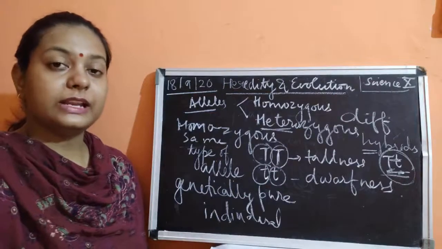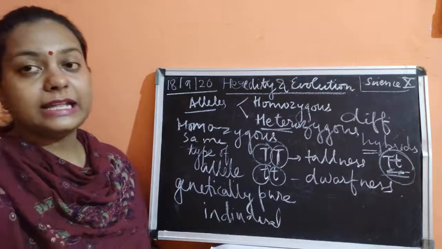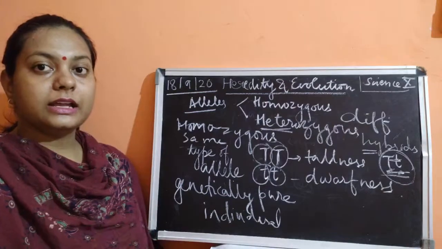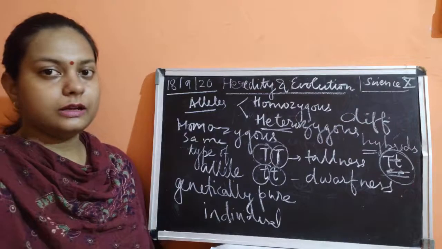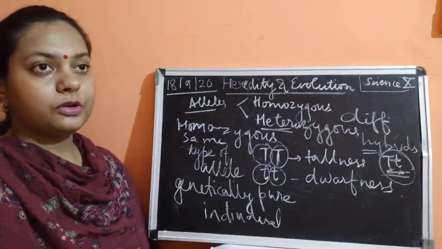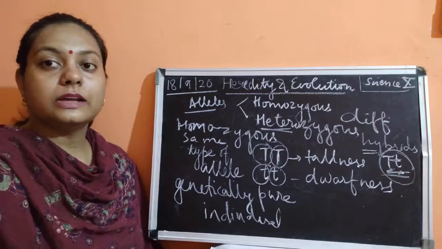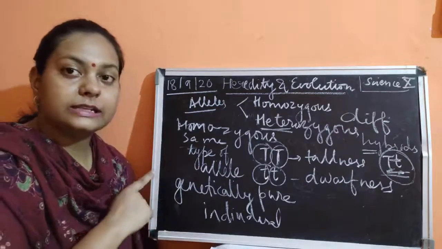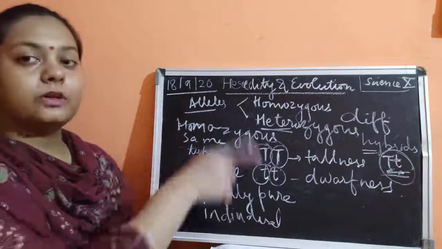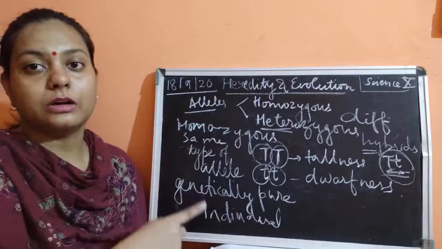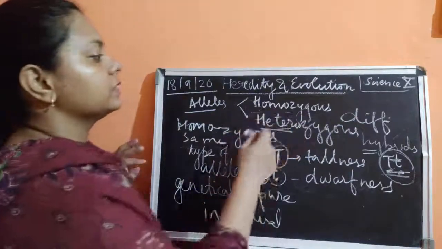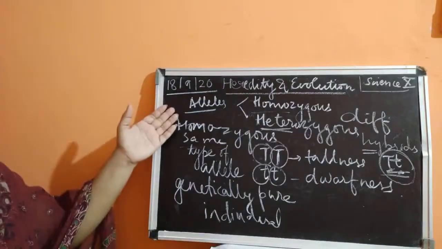Please remember this very well, and please try to understand each and every trait, children, because if you do not understand this, these words would be used further in different classes. I'm not going to explain this again, because if you don't understand it right now, it will be very difficult to understand the next topics where I'll use all these terms. So please make it very clear in your mind what is the meaning of homozygous, what is the meaning of heterozygous, and what you mean by alleles.